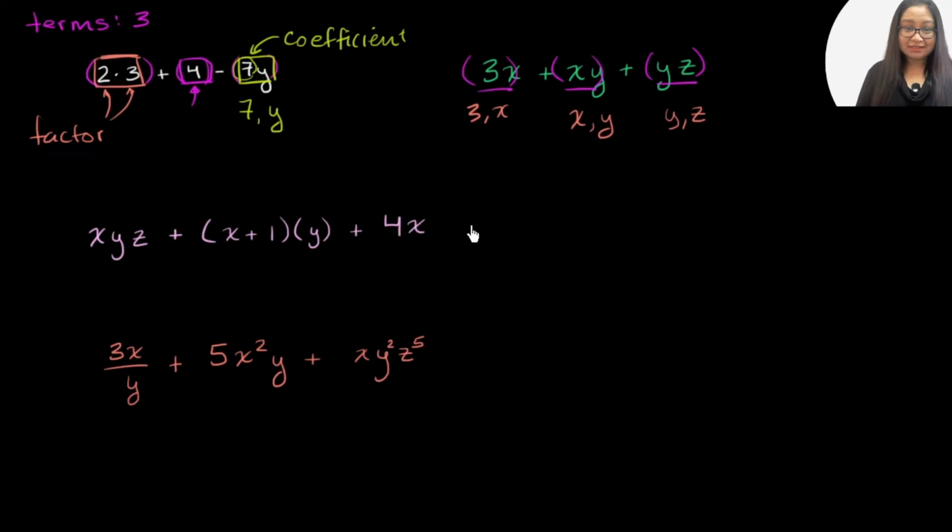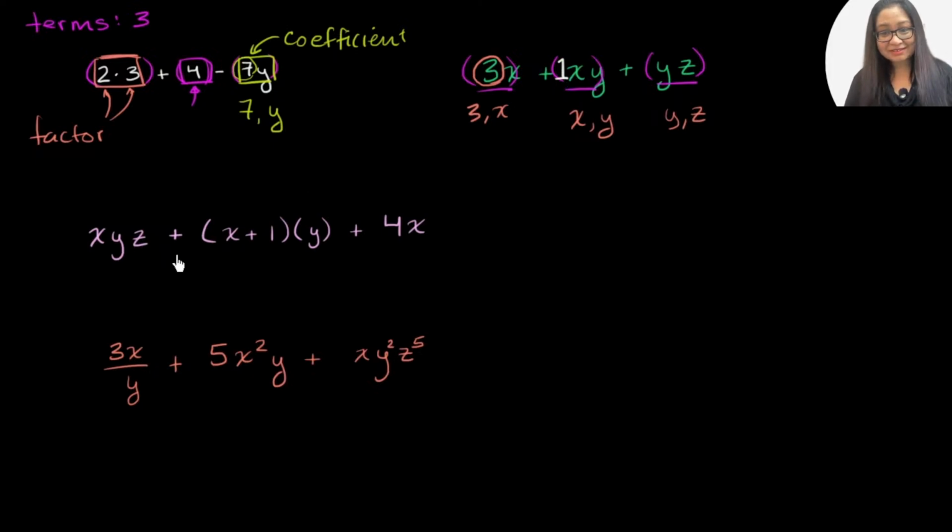Now, what are the coefficients here? Well, remember, a coefficient is a non-variable multiplying a bunch of other variables. And so here, the coefficient in this first term right over here is a 3. Now, you might be saying, well, what about the coefficients on these terms right over here? Depending on how you think about it, one way to say is, well, xy is the same thing as 1 times xy. So some people would say that you have a coefficient of 1 here on the xy, or it's implicitly there. It wasn't written, but you're multiplying everything by 1. And that might be subject to a little bit of interpretation one way or another.